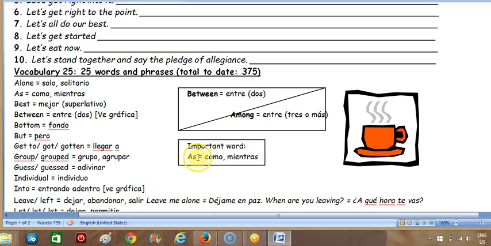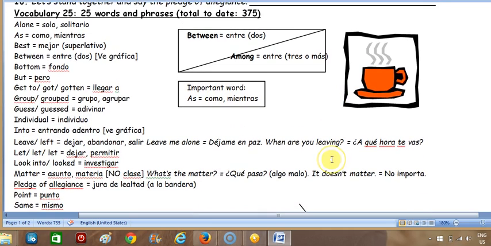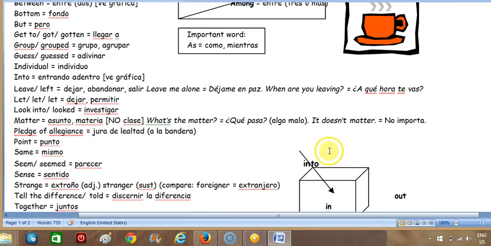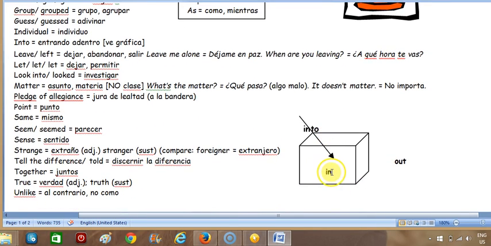Okay, so here's a very important word, and it's a very small word, so we tend to just overlook it and not think much about it. And that word is as, and this means two very distinct things. One is como, and the other is mientras. Now remember that the other word that means como is like, so that's a good one to be aware of, right? Alright, so here's a little bit of help with prepositions.